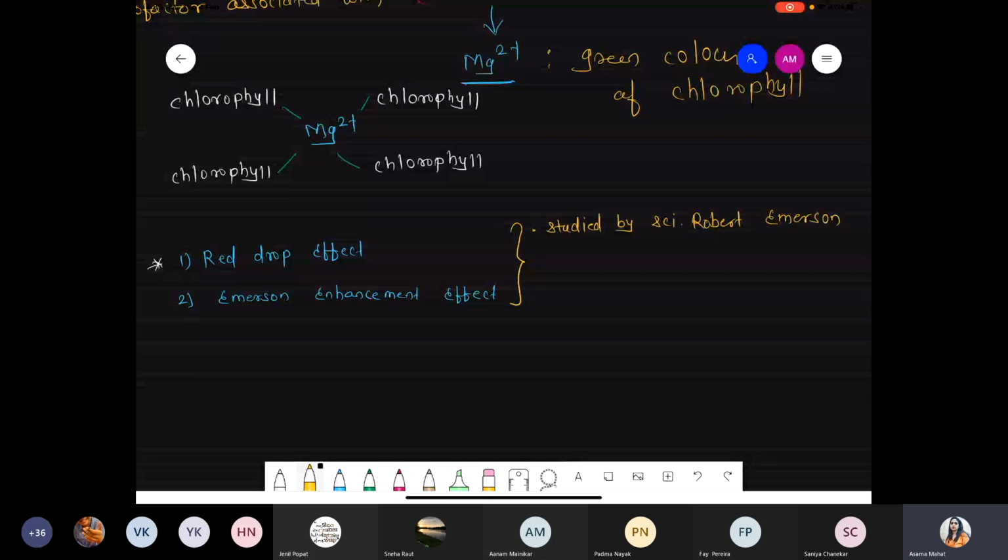Got it? Another one. For this study, he used monochromatic light as well as the chlorella, which is the example of the green algae. Okay?